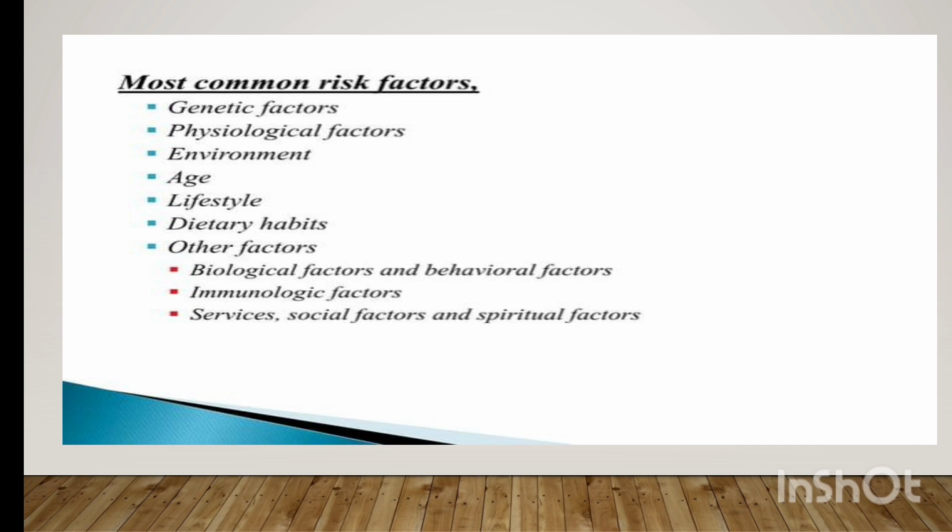Next one is physiological factor. Already I said, when in our body there is a lack of functioning. For example, if some changes happen in our body, for example the appendix, usually when the appendix gets infection it is called appendicitis.